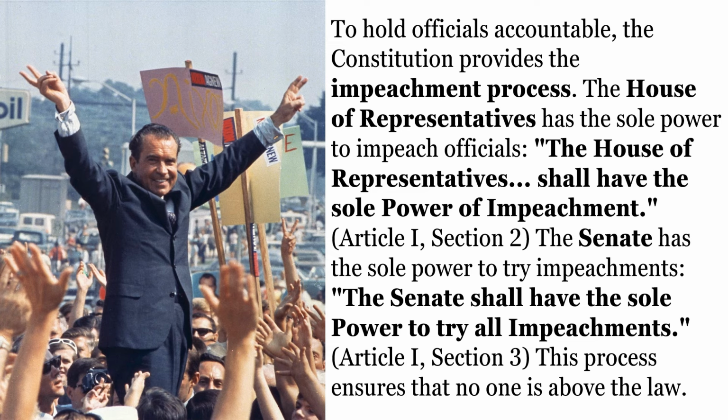The House of Representatives has the sole power to impeach officials. The House of Representatives shall have the sole power of impeachment. Article 1, Section 2. The Senate has the sole power to try impeachments. The Senate shall have the sole power to try all impeachments. Article 1, Section 3. This process ensures that no one is above the law.